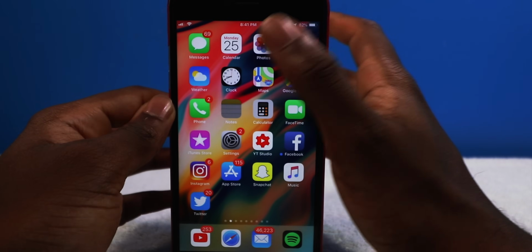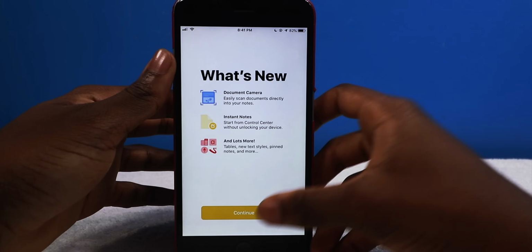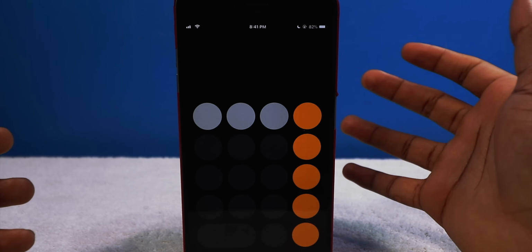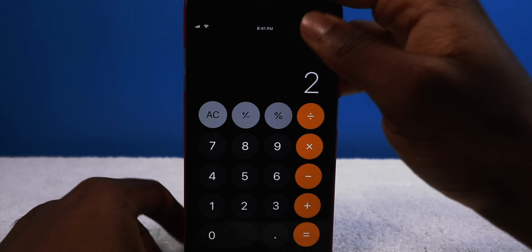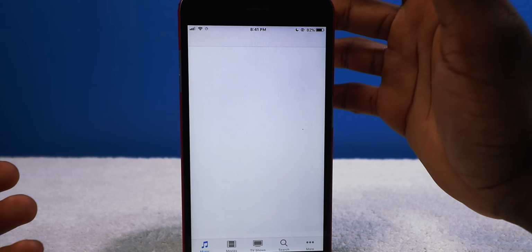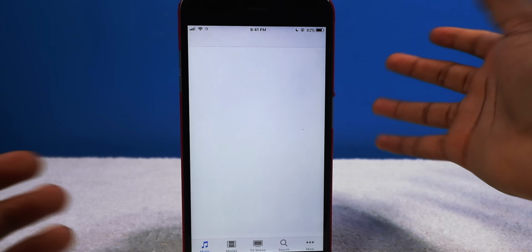Let's launch up the notes. 3, 2, 1. Okay. Alright, showing me the new features. That's cool. Alright, calculator. Ready to go. So yeah, it's not the fastest in the world, but it'll get the job done. And it's cool to see Apple still supporting this.